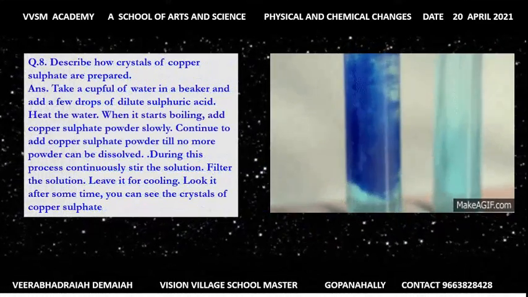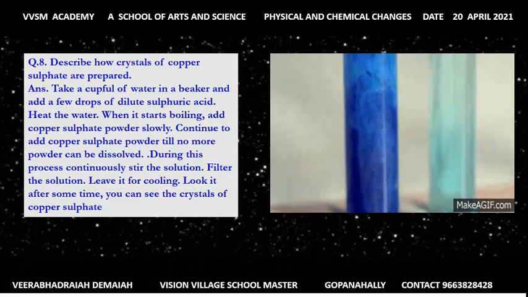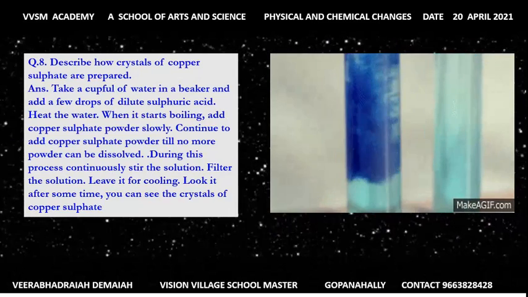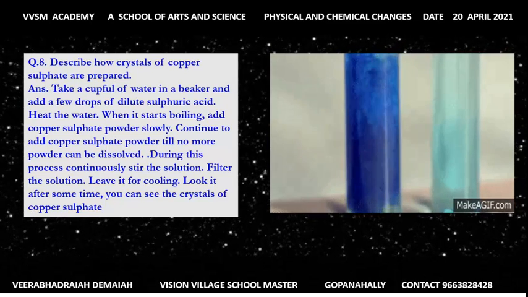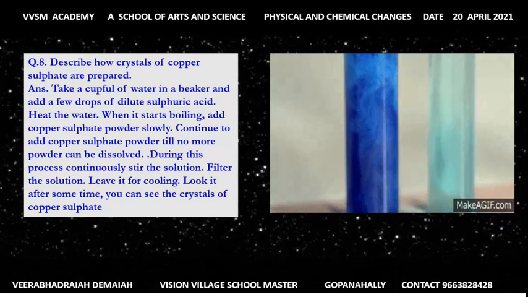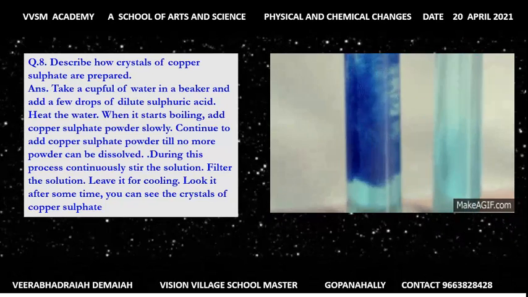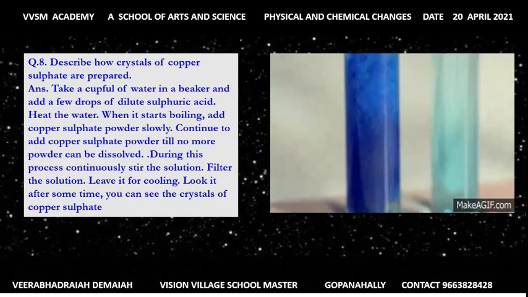Describe how the crystals of copper sulfate are prepared. Add sulfuric acid, and when it starts boiling, add copper sulfate powder slowly, continuing to add copper sulfate powder till no more powder dissolves. So look out for it sometime. You can see the crystals of copper sulfate.